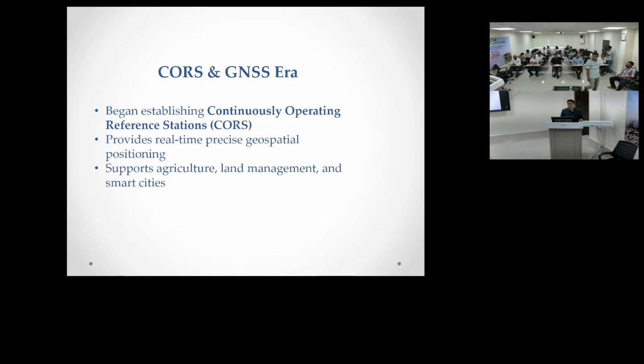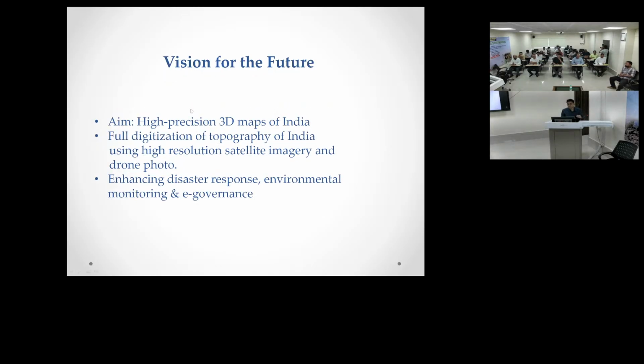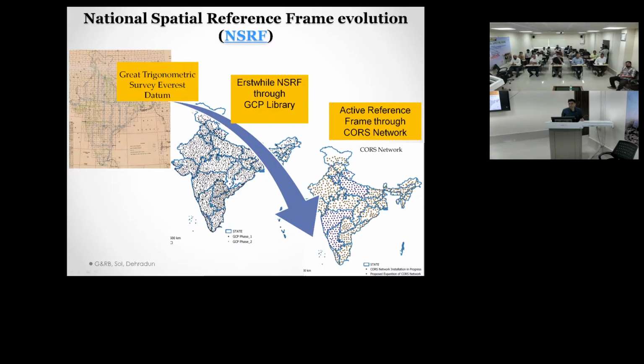What is CORS? CORS are permanent stations with one receiver and one antenna. We will show you the figure of that CORS. So in Assam there are 35 CORS stations established. They are giving data continuously. They are sending data to the central server, which is in Dehradun.